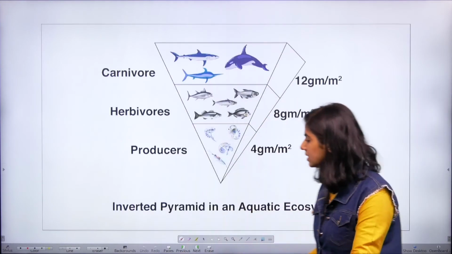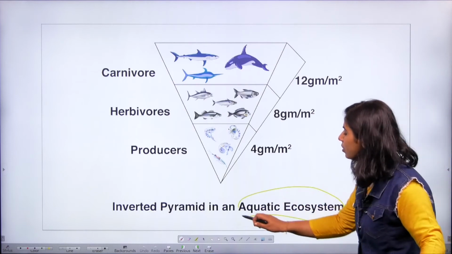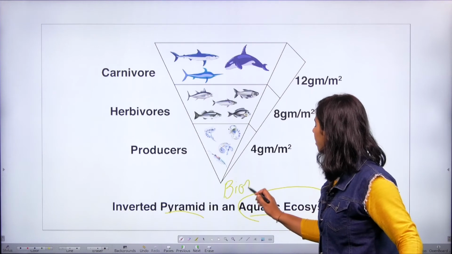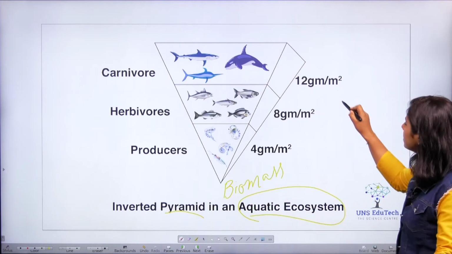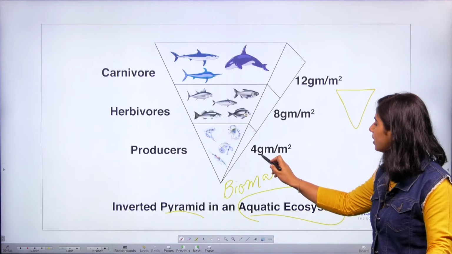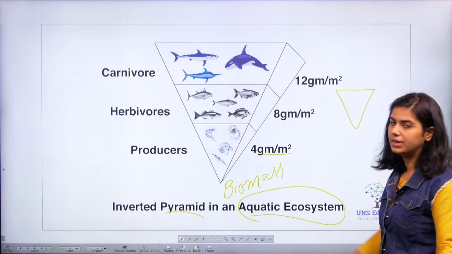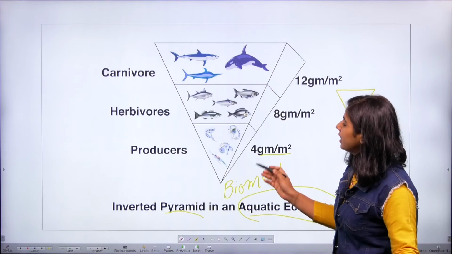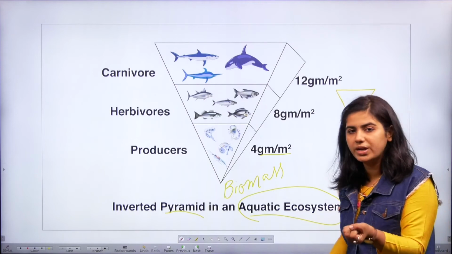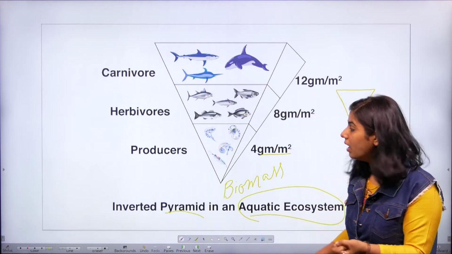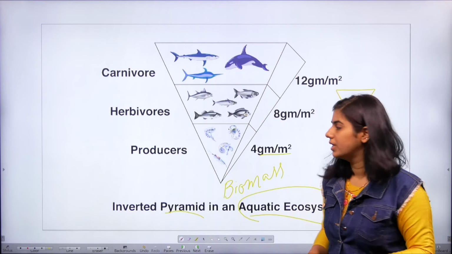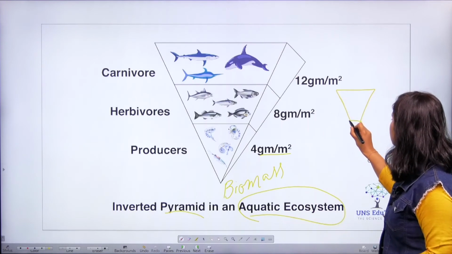Similarly, in the aquatic pond ecosystem, if we see the pyramid in terms of biomass, the pyramid is inverted. Why is this? Because I told you in biomass the unit is gram per meter square. So, when we take the primary producers, maybe phytoplankton, snails or anything, and take its dry weight or fresh weight in a unit area compared to the primary herbivores, will the weight be high or less? It will be less only. So, the first bar that we draw will be smaller.